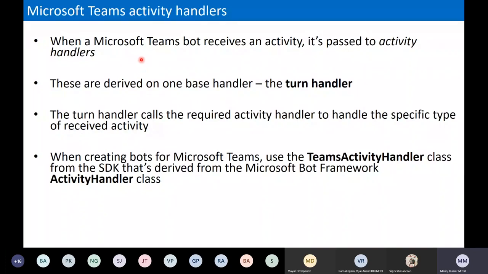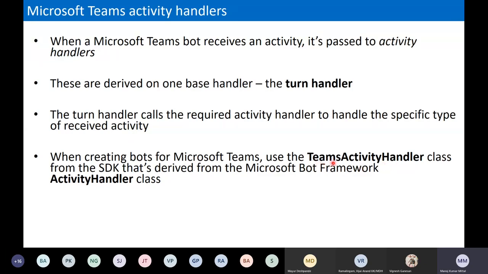When the Microsoft Teams bot receives an activity, everything is passed to the activity handler. And the base handler Teams uses for that is called the turn handler. These are a few terminologies, and it's really good to know them before doing the development, and what those terms mean. It always helps and gives you confidence when you are developing, and when any issues come up while debugging also. Turn handlers always call the required activity handler for the specific type of received activity. So basically Microsoft Teams uses the Teams activity handler.